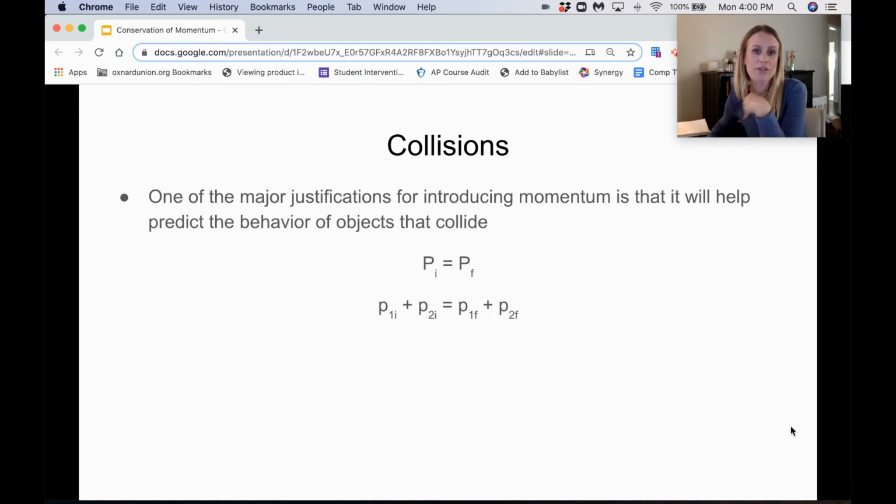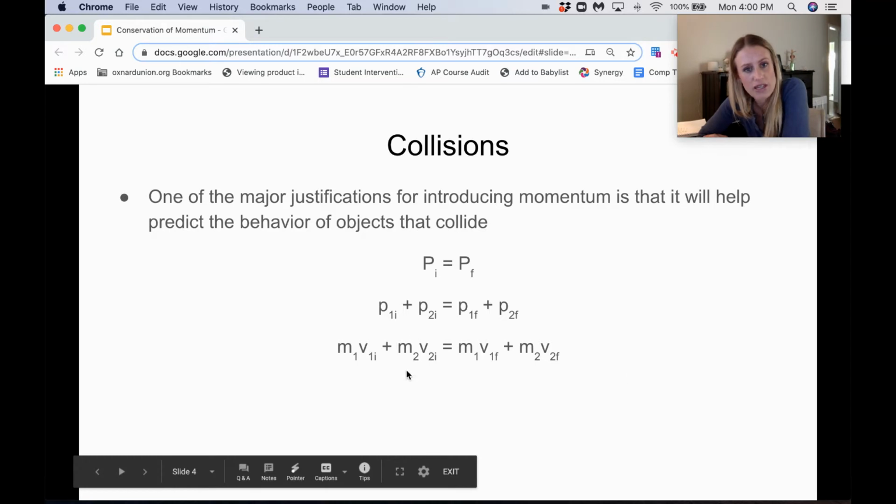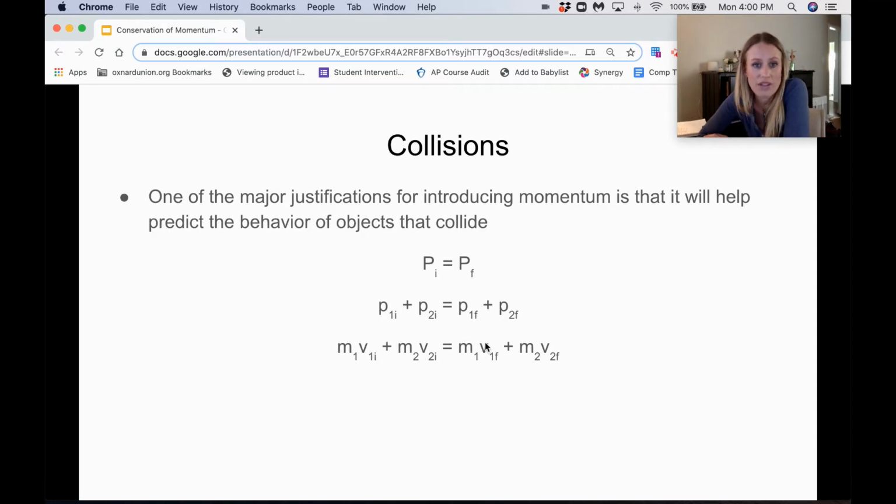Of course, we know that momentum is equal to mass times velocity, so we can just plug that in here. In this equation, note that I only have initial and final subscripts on the velocity because the masses themselves aren't changing, right? So I have mass 1 times initial velocity of object 1, plus mass 2 times initial velocity of object 2, equals mass 1 times final velocity of object 1 plus mass 2 times final velocity of object 2.